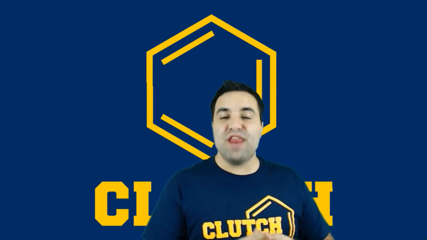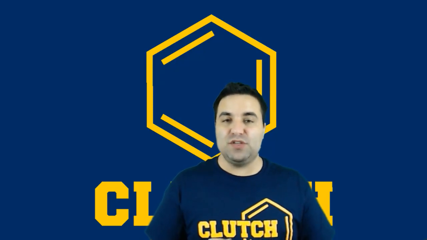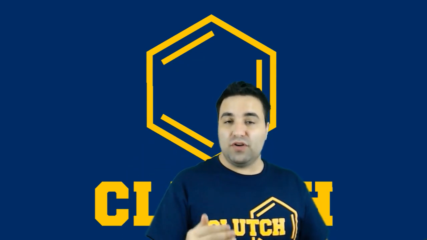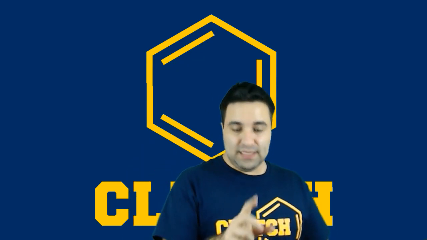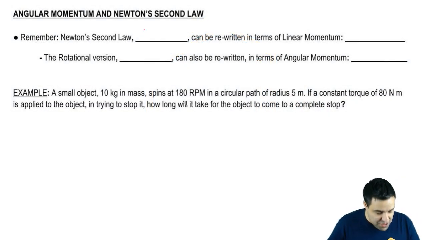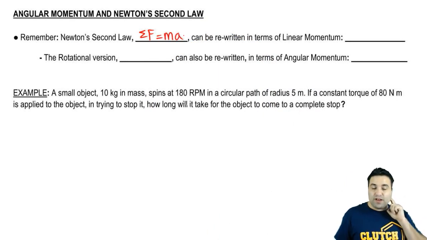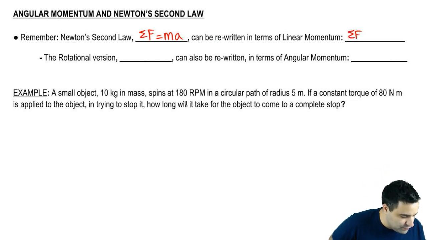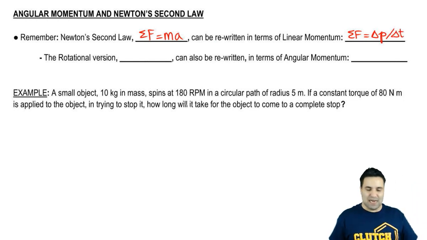Hey guys, so in this video I want to show you how there's a relationship between angular momentum L and the rotational version of Newton's second law. Let's check it out. So remember that Newton's second law, the linear version, the first one you learn, F equals ma, can be rewritten in terms of linear momentum. Instead of F equals ma, I can write the sum of all forces equals delta P, change in momentum, over delta T, change in time or time elapsed.